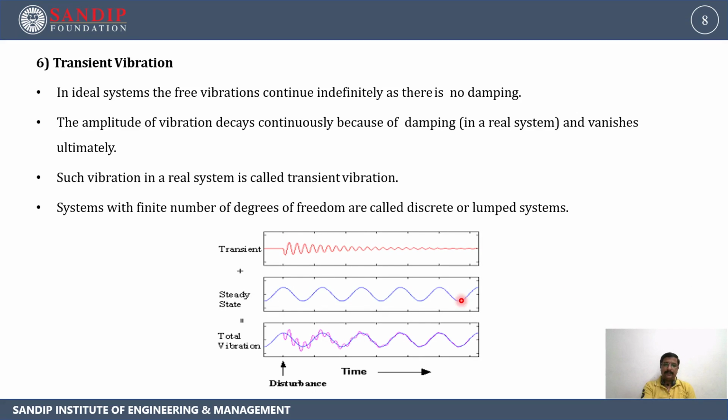Now here you can see this is the transient vibration whose amplitude is continuously decreasing. The amplitude continues to get reduced because of the damping provided. But in case of free vibration where no damping is provided, you can see the body is giving the same amplitude. And if we are talking about the complete solution in a real system, then the graph which we obtain is shown over here, that is the total vibration, which is the combination of transient and steady state vibrations.